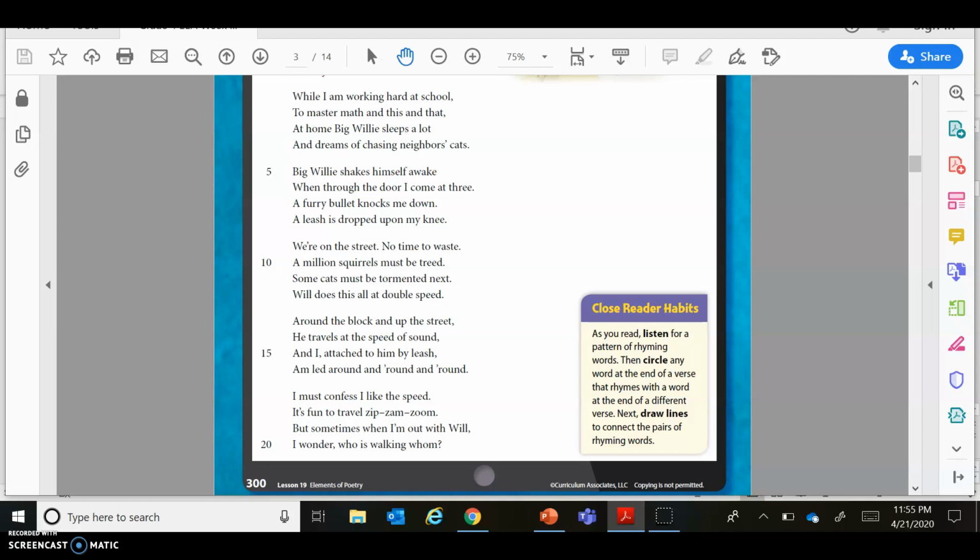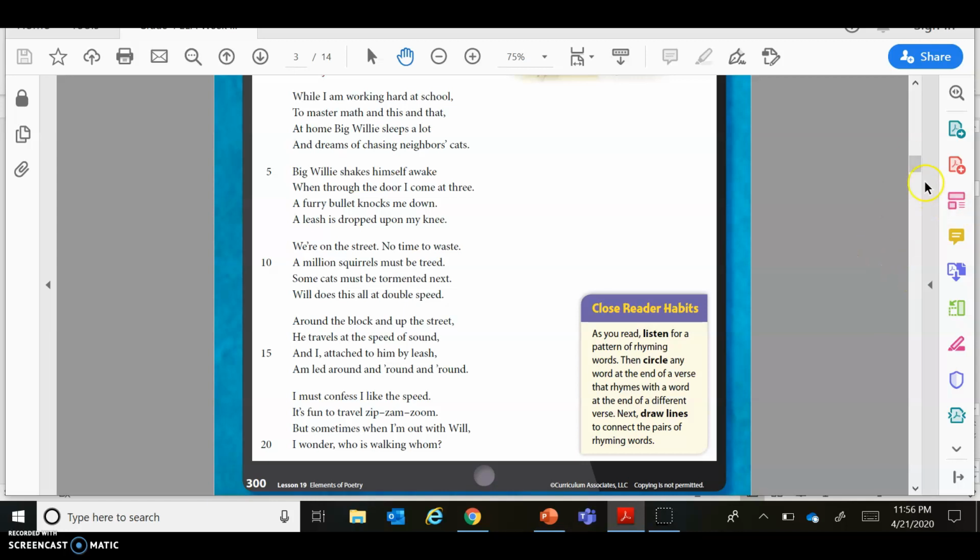Around the block and up the street, he travels at the speed of sound. And I, attached to him by leash, am led around and round and round. I must confess I like the speed. It's fun to travel, zip, zam, zoom. But sometimes when I'm out with Will, I wonder who is walking whom.